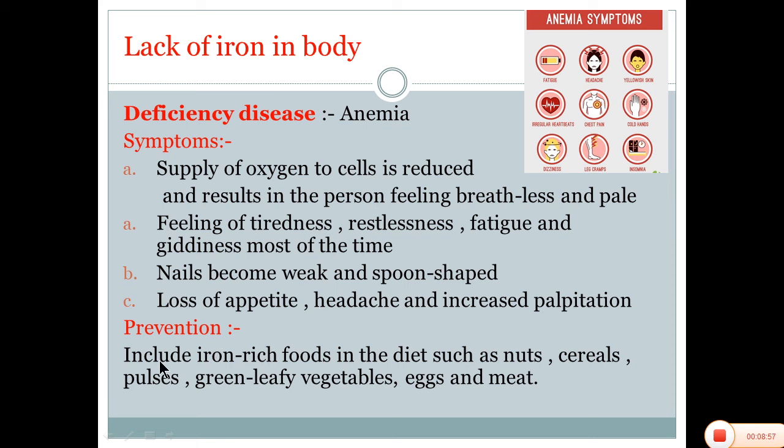Prevention. How to prevent? Include iron rich food in the diet such as nuts, cereals, pulses, green leafy vegetables, eggs and meat. As I've told you, nuts means all the dry nuts: badam, kaju, pista, like almond, cashew nuts, raisins.